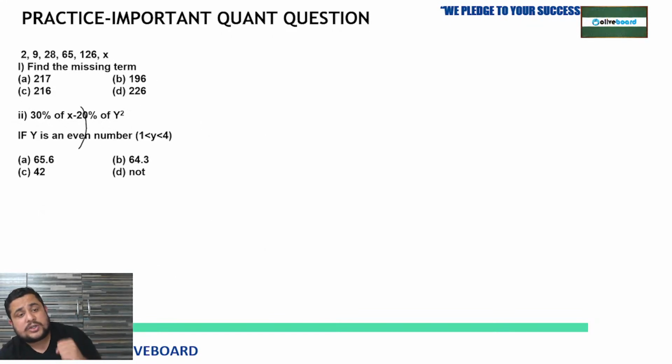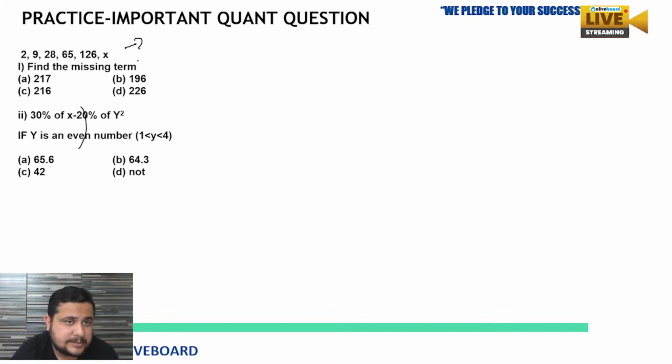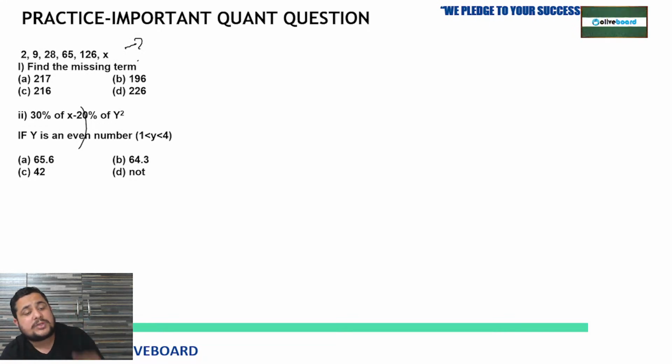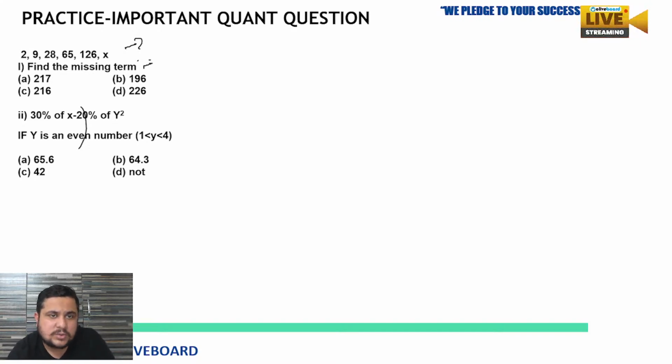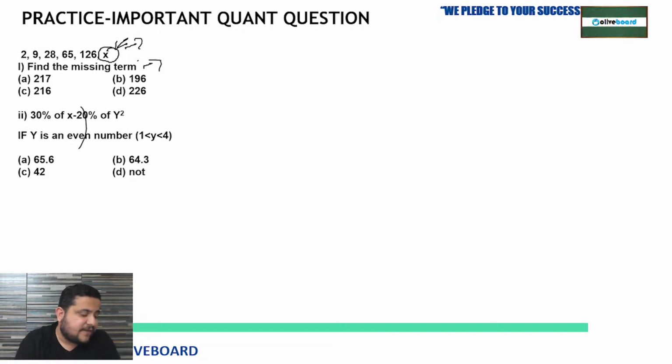Now, which question are we going to do? Based on number series. There are two cases they have given us, two conditions, meaning two types of questions they have asked. The first one is find the missing term, as always. Tell me which number will come in place of x, everyone. Which value must come? 2, 9, 28, 65, 126. Which number will come at the place of x? We have to find the missing number.